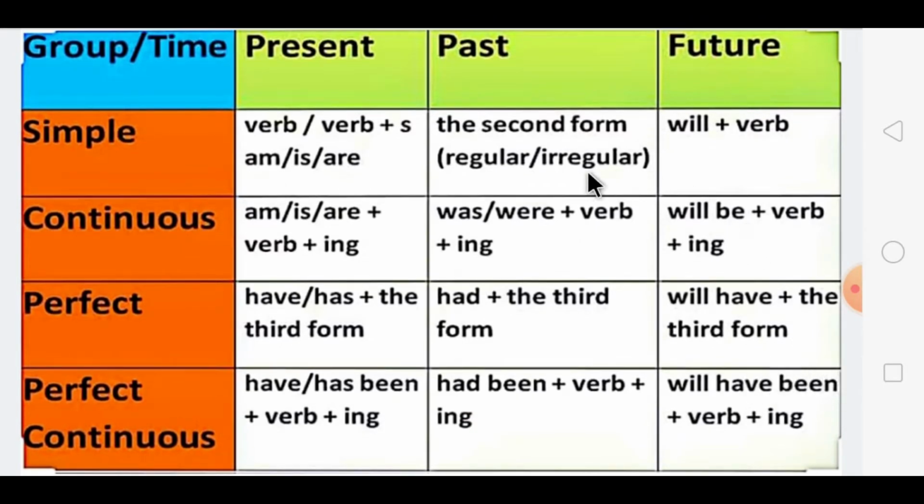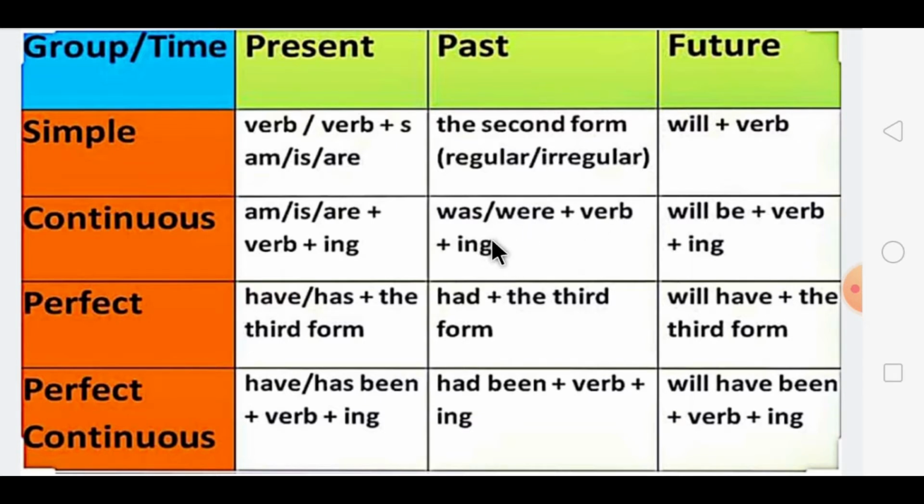The next one was past continuous tense, used for an action that was going on for a certain period of time in the past. For simple past tense we used the V2 form of verbs, and for past continuous tense the formation is was, were plus verb plus ing form.